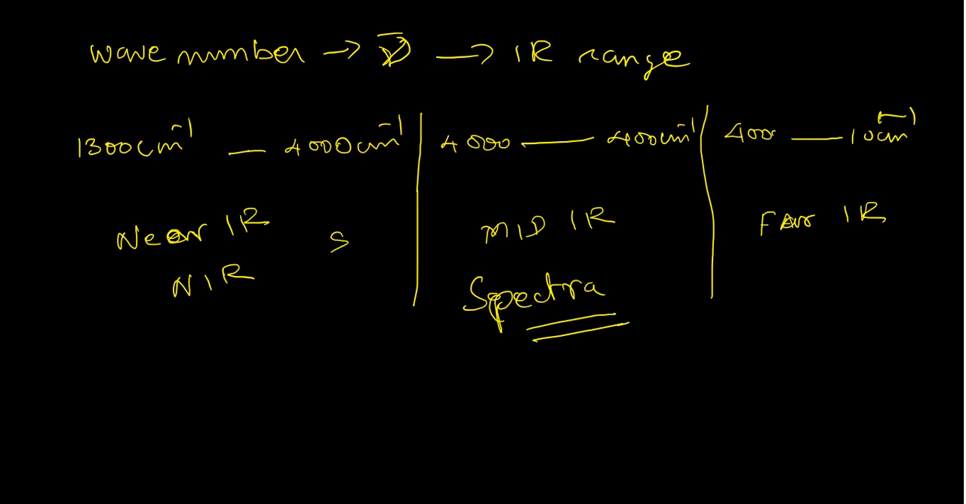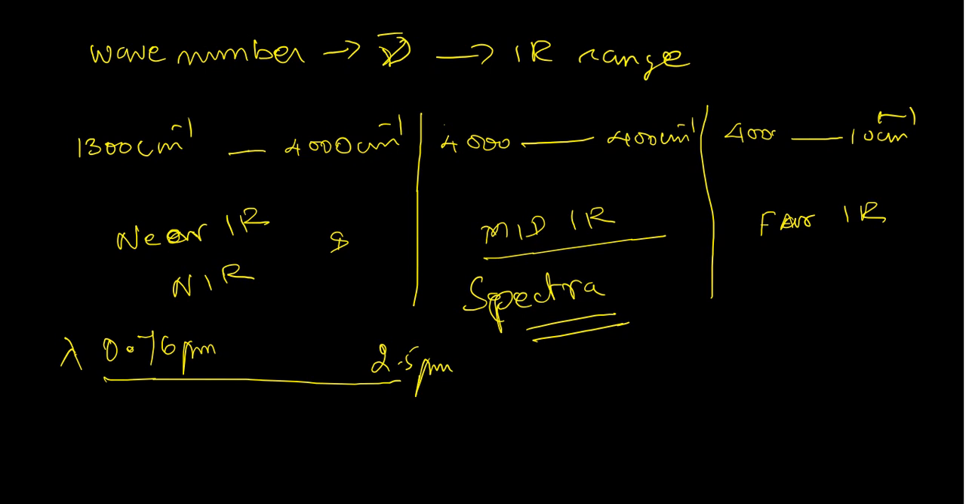There are special spectra that may use the near and far IR ranges. All normal spectra are recorded in the mid IR range, that is from 4,000 centimeter inverse to 400 centimeter inverse. In wavelength, lambda can be represented as from 0.76 micrometer to 2.5 micrometer approximately, and the value 0.76 doesn't look good, and that's why we use wave number.